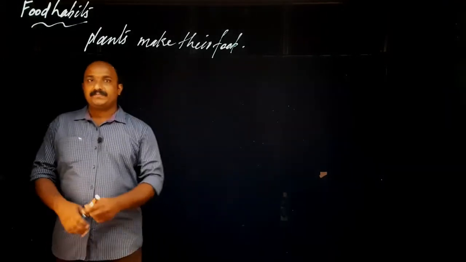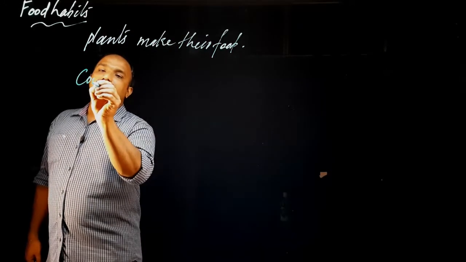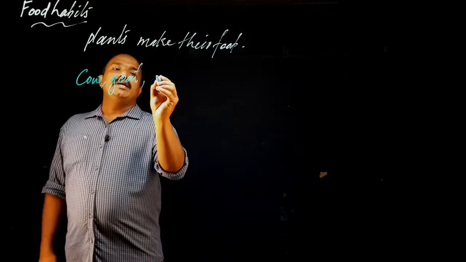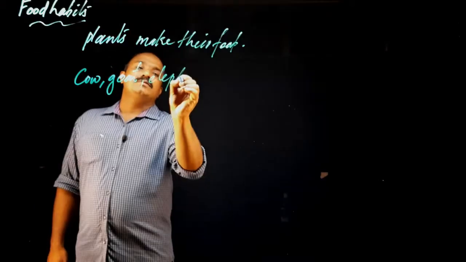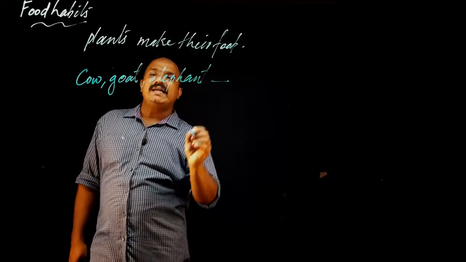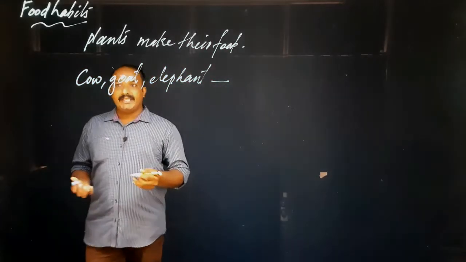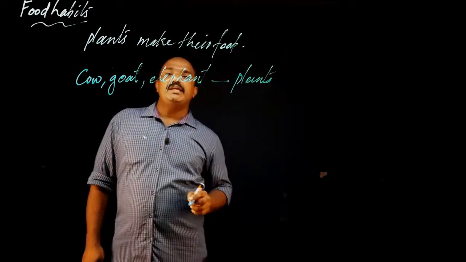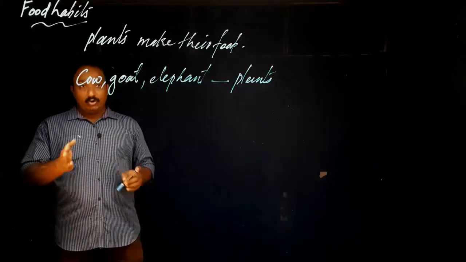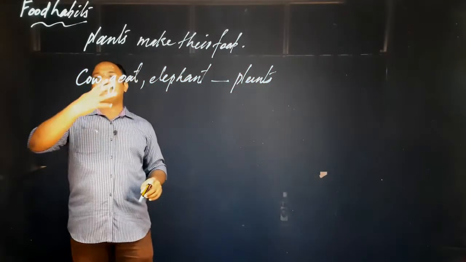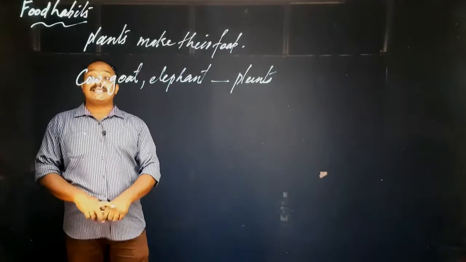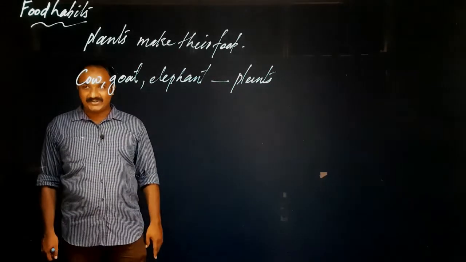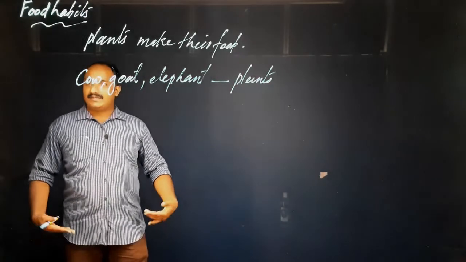We can see. Look, some animals I will write here. Cow, goat, then elephant. What is the food of these animals? They eat plants, sure, no? They eat plants. So cow, goat, elephant, then giraffe, horse, all these animals get their food from where? They get their food from plants. Okay? Yes.